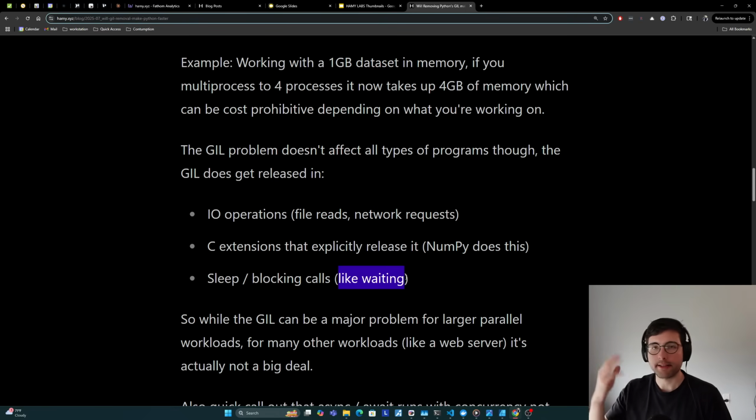So a lot of things can be waiting at once without blocking any other thread that's actually doing stuff. And so while the GIL can be a major problem for larger parallel workloads, for many other workloads like a web server, it's actually not a big deal. It just doesn't matter that much to them.